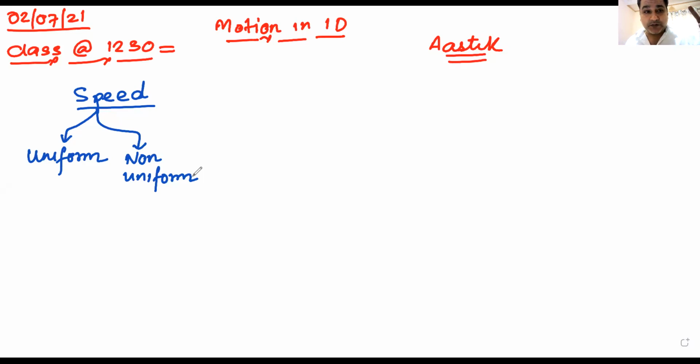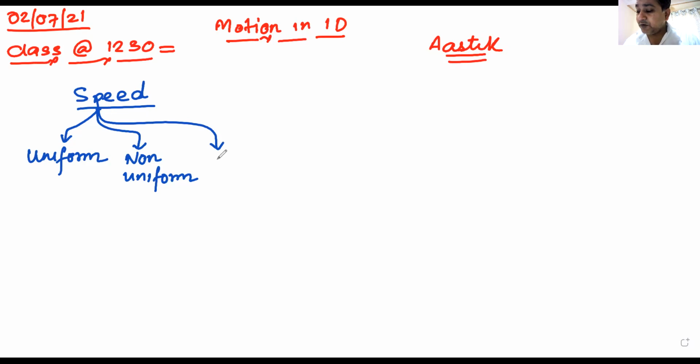The second type of speed was non-uniform speed. If a body covers unequal distances in equal intervals of time, or the speed is continuously changing with time, then we call it non-uniform speed. What was the third type of speed, Santosh?